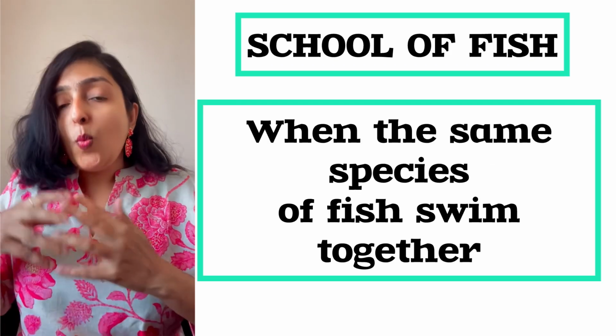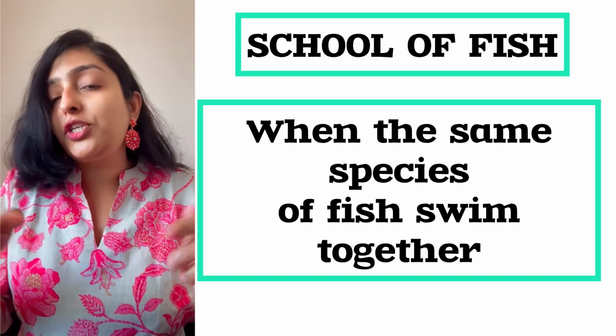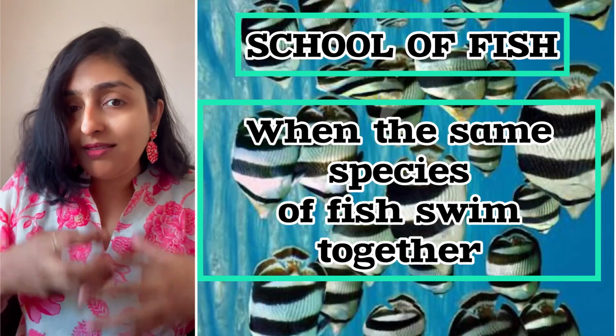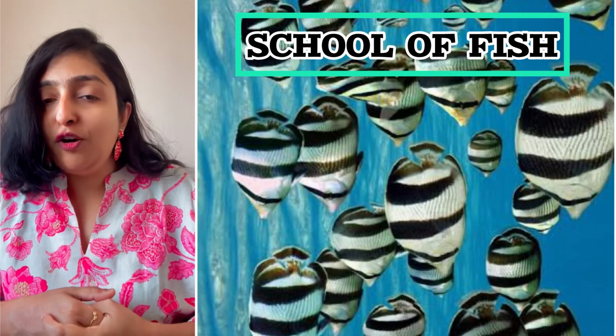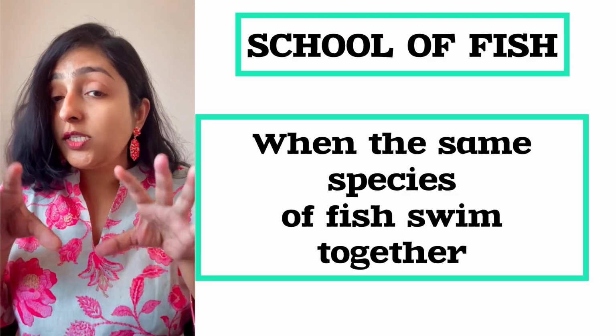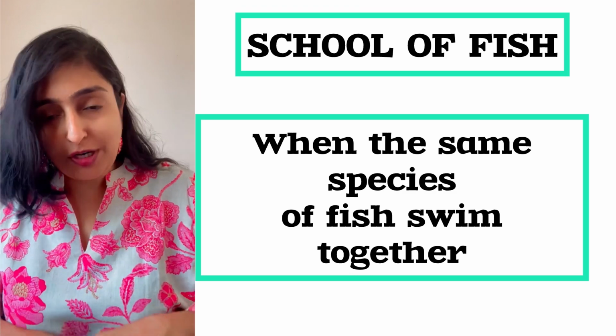When do we use school of fish? When the same species of fish are all swimming together. We say, hey, look, there's a school of fish. Okay, when do we say school? When it's the same species of fish.